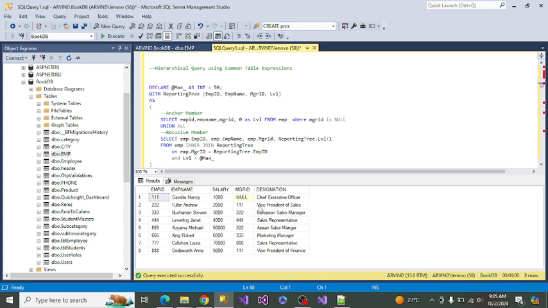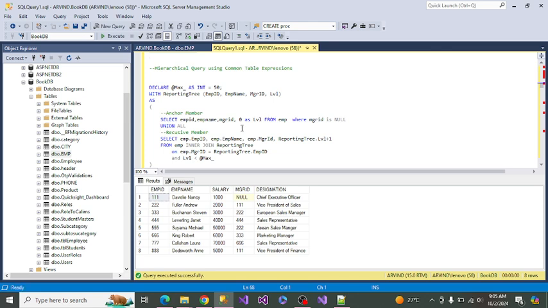VP sales and VP finance are reporting to the chief executive, and these two are reporting to VP, and then here is also reporting to some other, the Asian sales manager and European sales manager, and then four is going to be sales representative. They are not reporting to anyone.